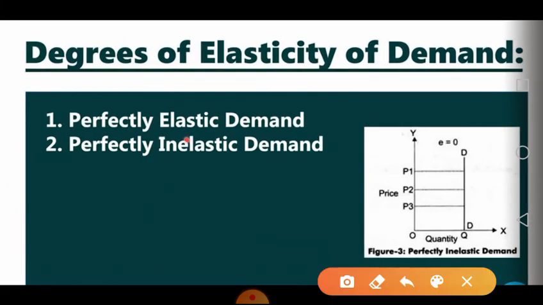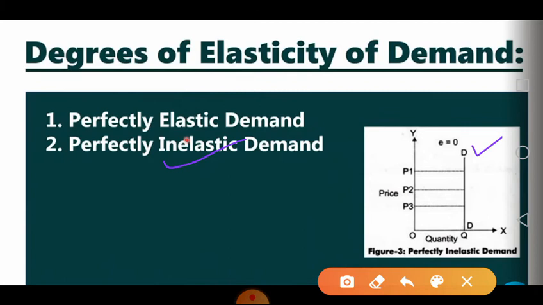In this concept, perfectly inelastic demand, which means that there is many times change in the price, but there is no change in the quantity demanded. Necessities come in this, like life-saving drugs, salt, these things come in this section, and the demand curve is a perpendicular line on the x-axis.